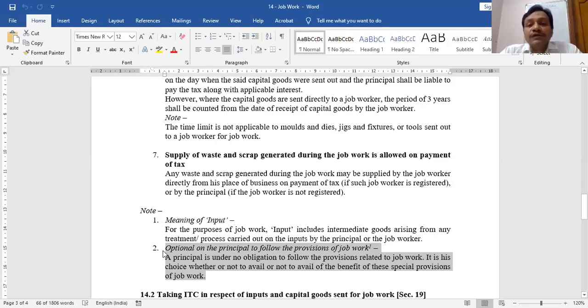Now there are some doubts, and let me unmute those students who have asked the doubts, so that if you have any problem, you can ask. Avni, you can ask your doubt.